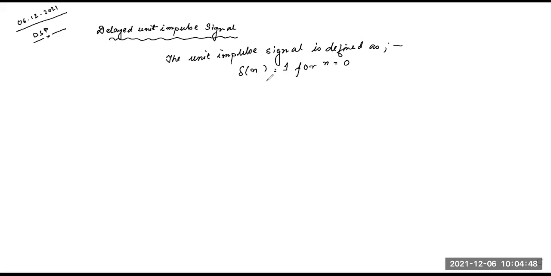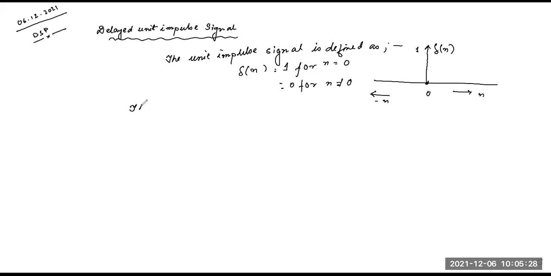For the unit impulse, you will get the value 1 only at n equals 0, and 0 for n not equal to 0. And the signal looks like this. If this is the 0th position, this is n, this is minus n, and this is delta n. And the value is 1 because it is a unit impulse.